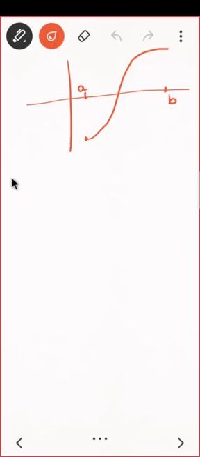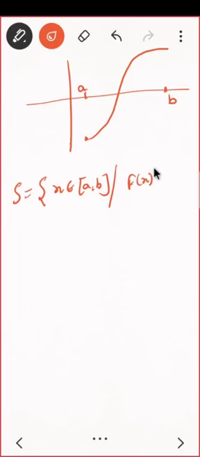I can write it here. Set of all S क्या है? Set of all x in the interval EB such that function is negative, sorry, f of t is negative for all t which is from e to x.